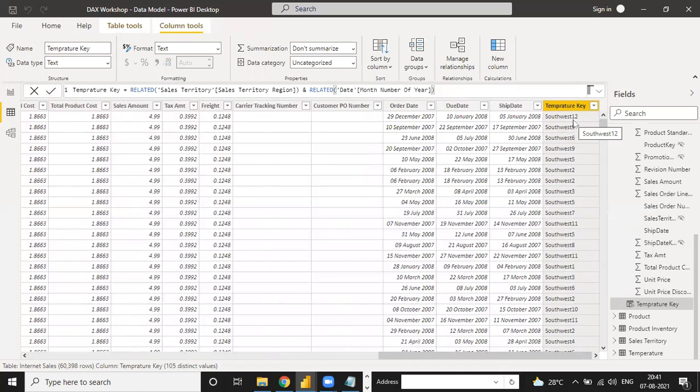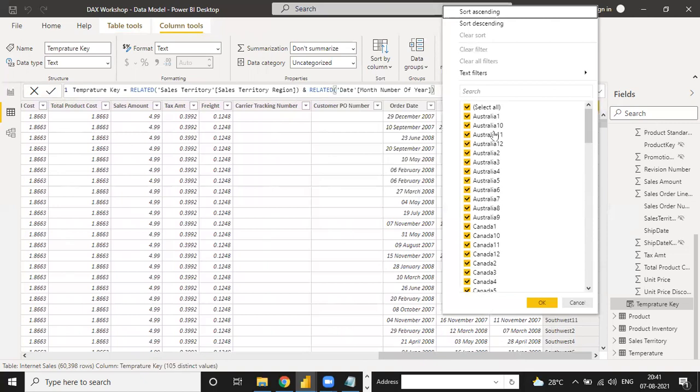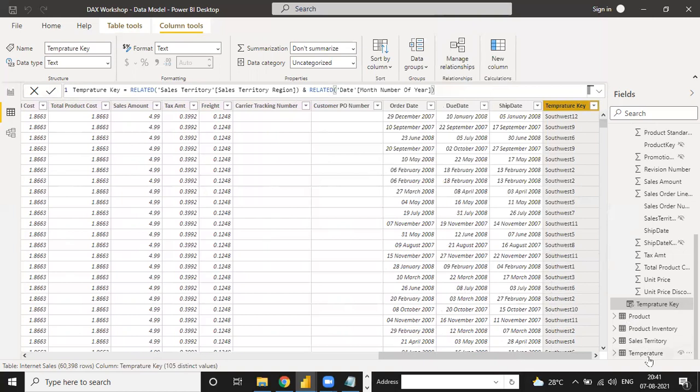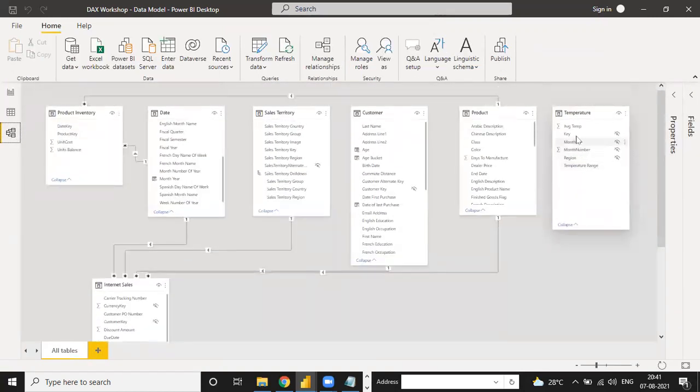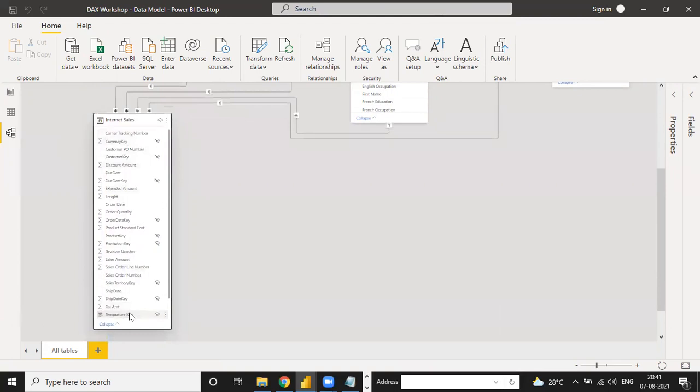See, the temperature key is there and every key is a unique key. So now we make a relationship from the temperature key to the temperature table. That is the reason sometimes we have to add a column to make the relationship. Now see, under the temperature table there is a key, and under the internet sales we have a temperature key.